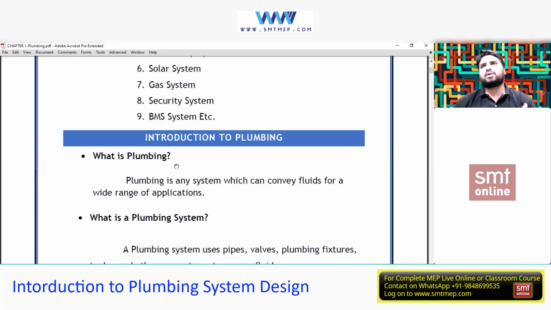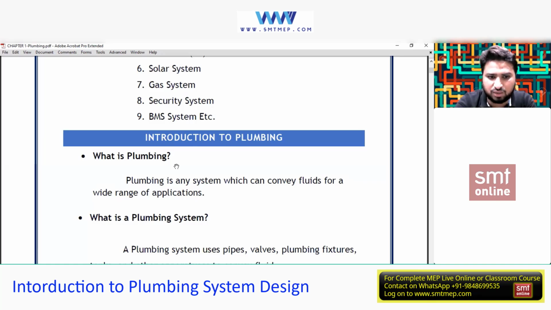So we got the information that plumbing is something. Now what is a plumbing system? A plumbing system includes the installation, or combination, of all the materials. In plumbing, we generally see tanks, which might be overhead tanks or underground tanks. We might have pumps installed with the tanks, and piping connected to those pumps so that water is pumped from one place to another. And we have a number of fittings and accessories like elbows, tees, reducers and valves. If I combine all this completely, I can say this is a plumbing system.